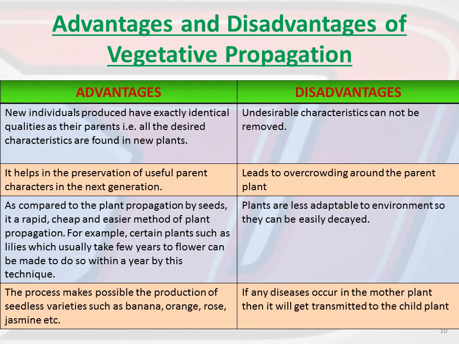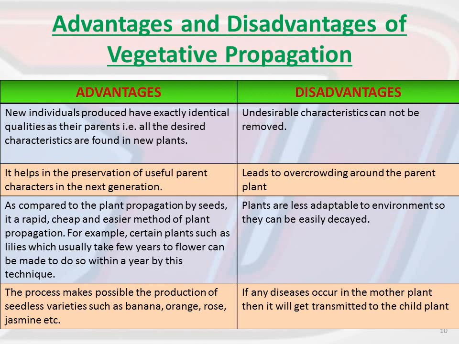If you grow potatoes by using those tubers, you will be able to get the yield within 3 or 4 months. But if the same thing happens through the seed method, then almost a year or 15 months will be taken, right? So this vegetative propagation method is quite a rapid, cheap and easier method.